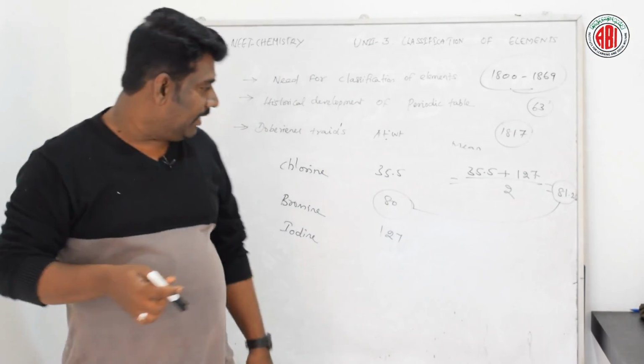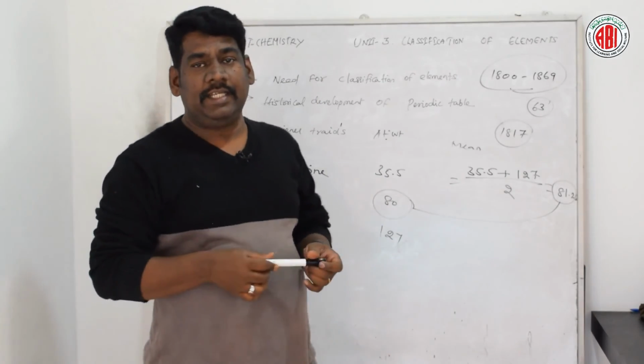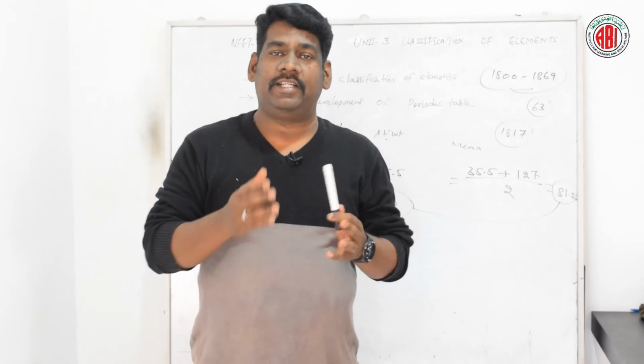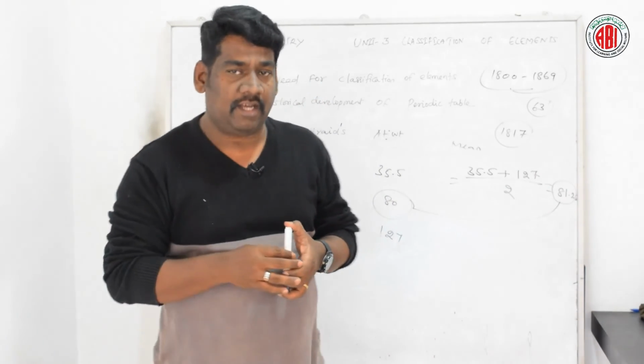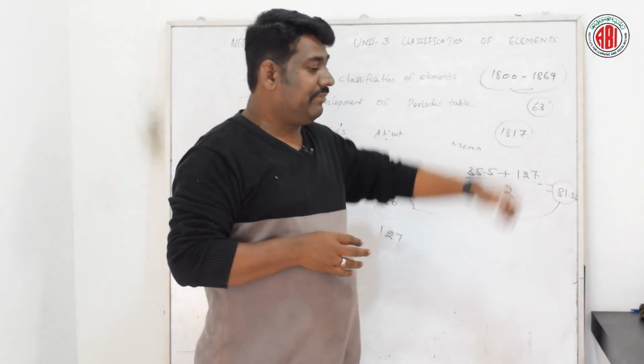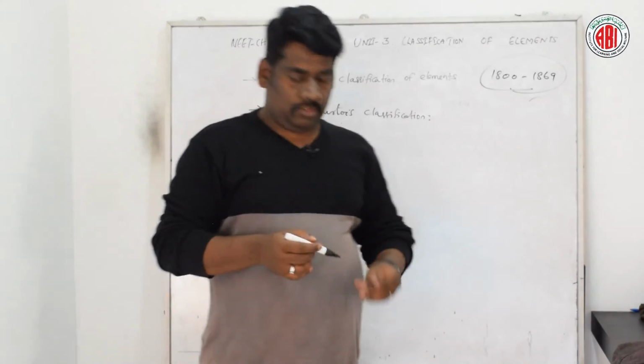So now let us talk about de Chancourtois's classification of elements.